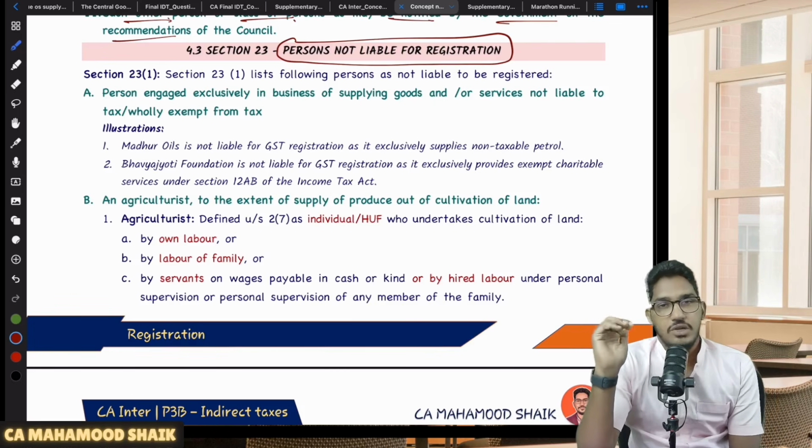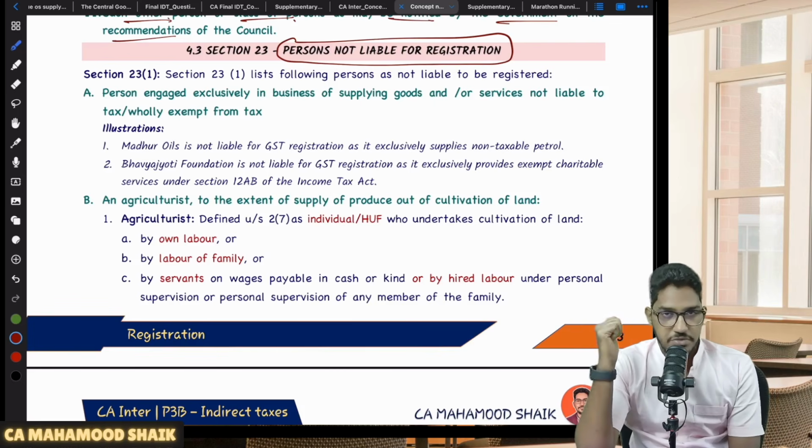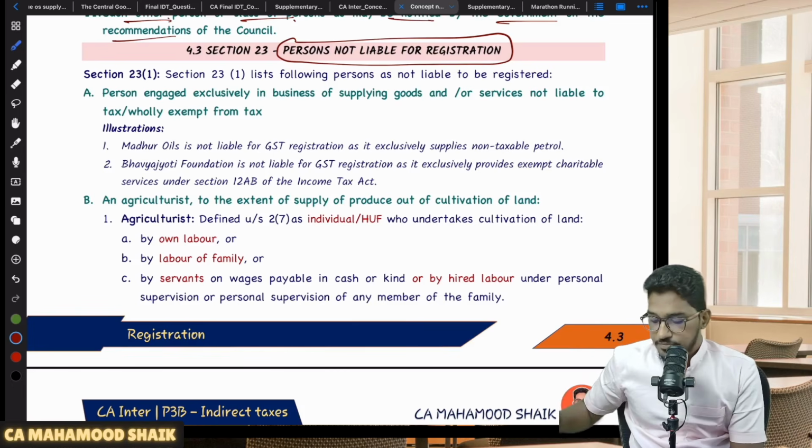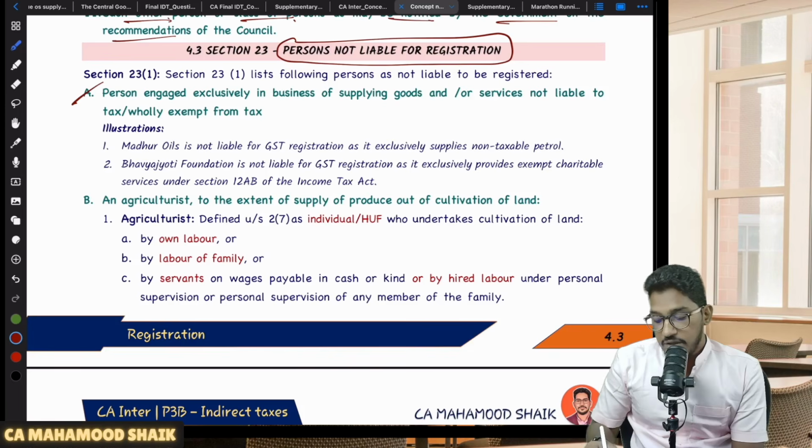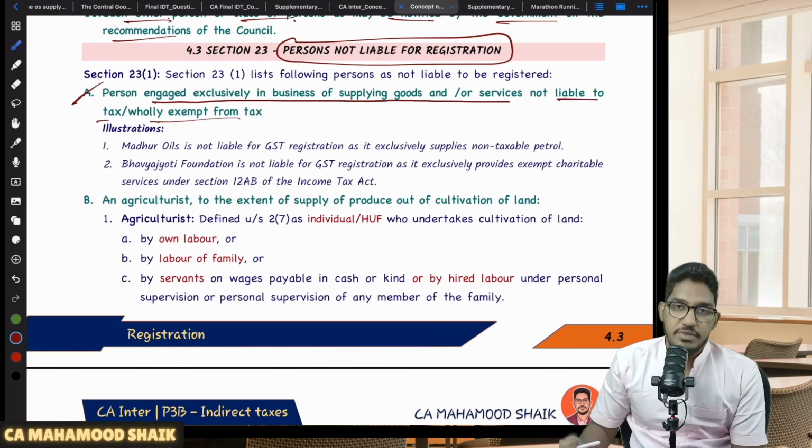That means even though your aggregate turnover has exceeded the applicable threshold limit, you are not liable for registration. So who are those lucky fellows who are not liable for registration? Who are that category of persons who are exempted from taking registration? If you see here, number one, if you are a person engaged exclusively in the business of supplying goods or services which are not liable to tax or wholly exempt from tax.